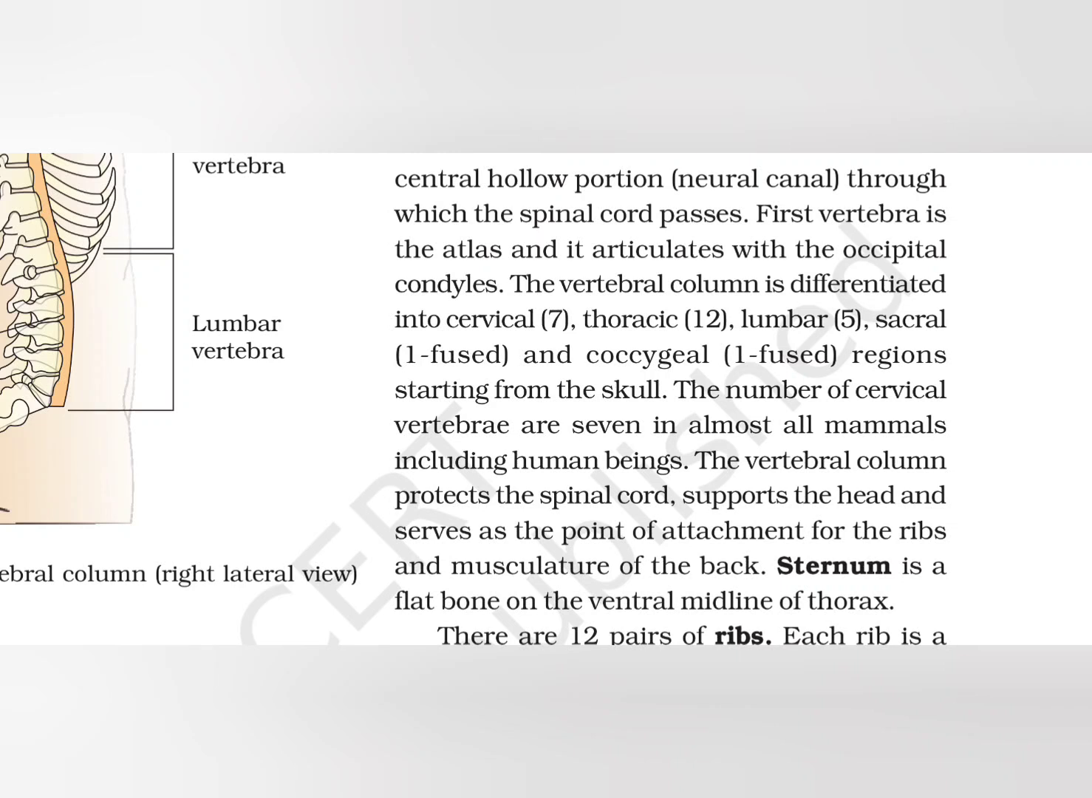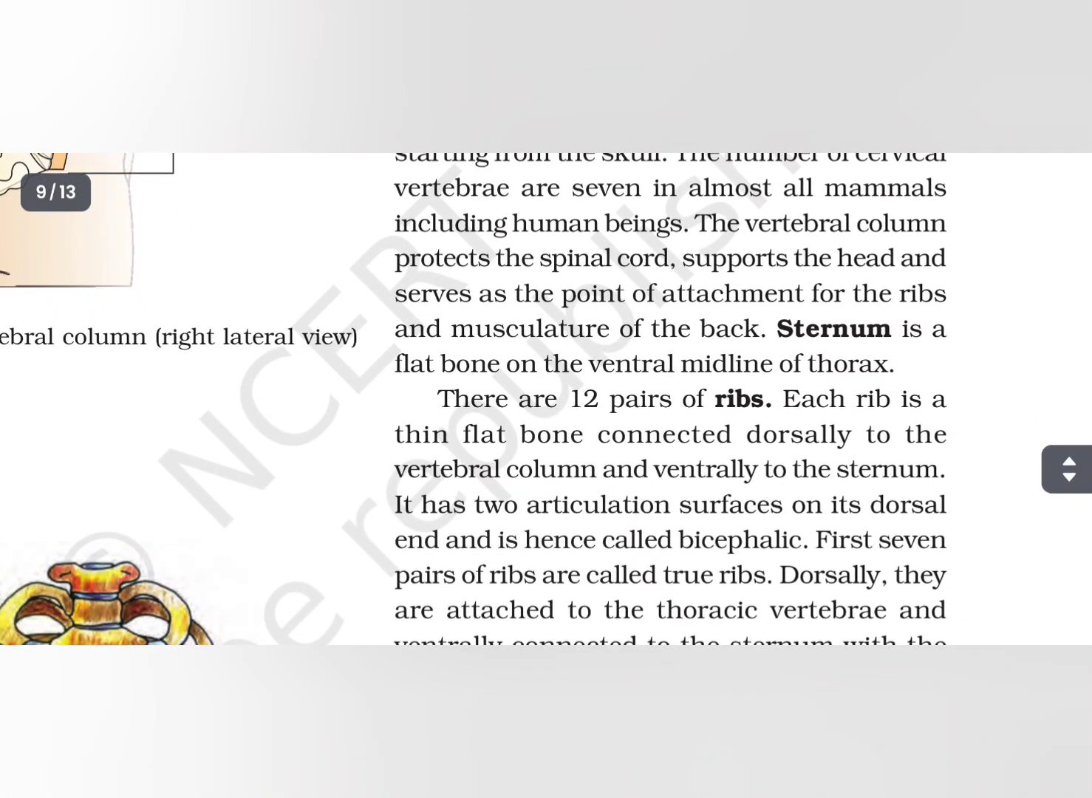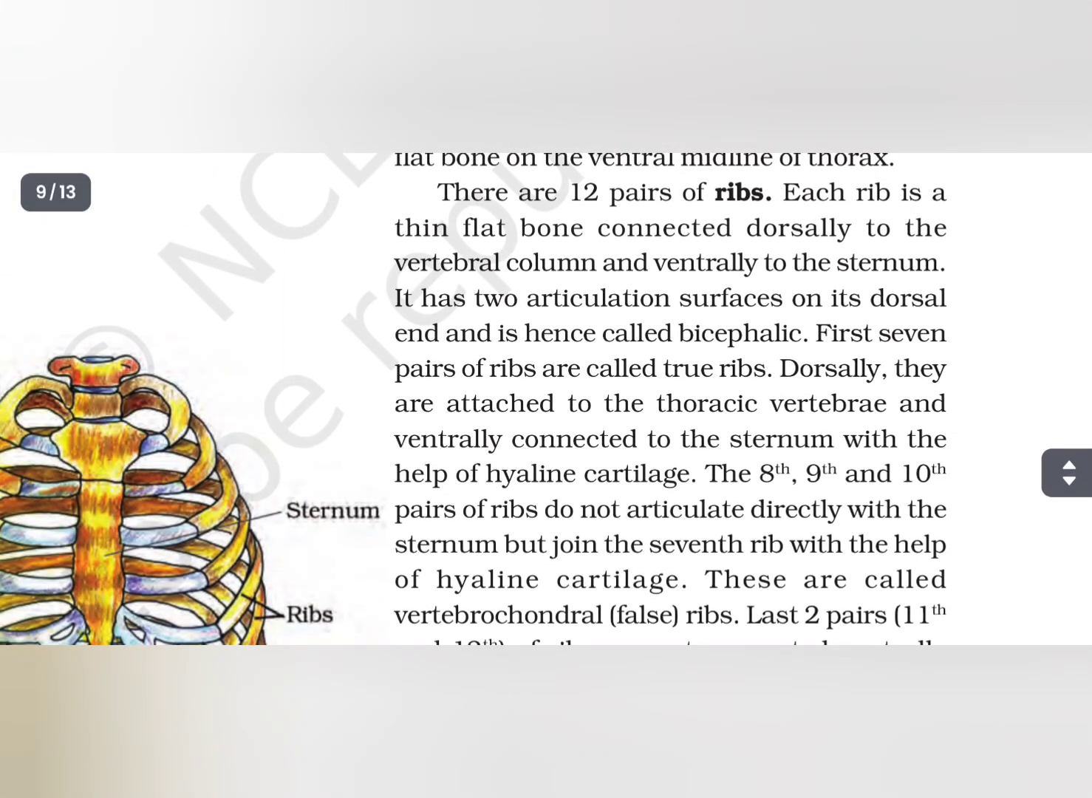The number of cervical vertebrae are 7 in almost all mammals including human beings. The vertebral column protects the spinal cord, supports the head and serves as a point of attachment for the ribs and musculature of the back. Sternum is a flat bone on the ventral midline of thorax. There are 12 pairs of ribs. Each rib is a thin flat bone connected dorsally to the vertebral column and ventrally to the sternum.